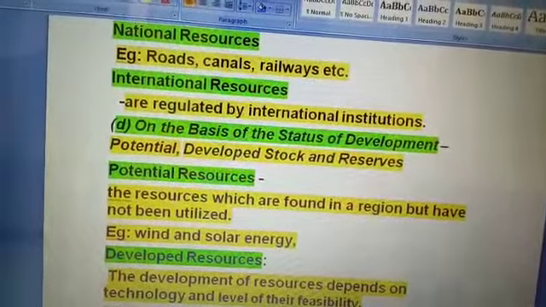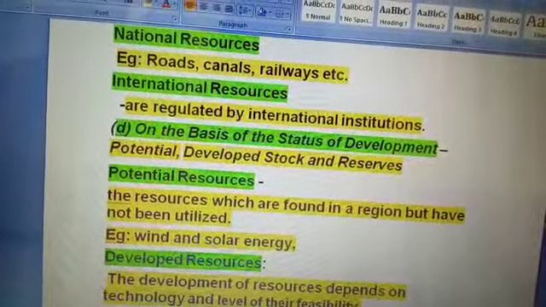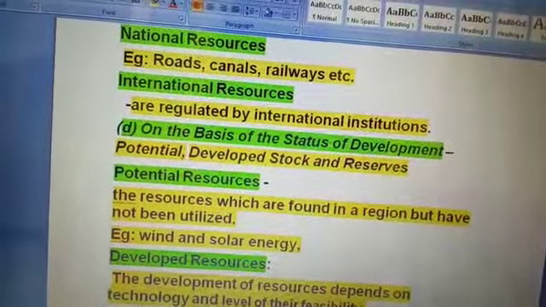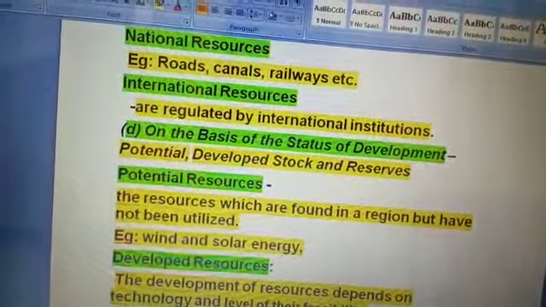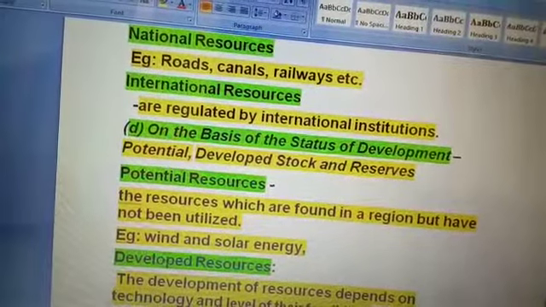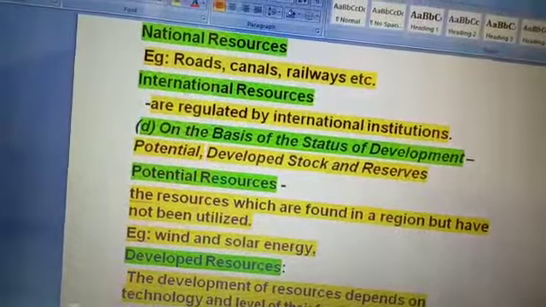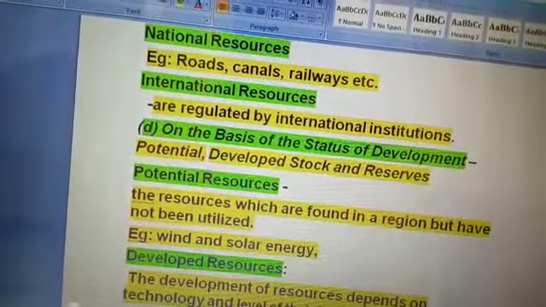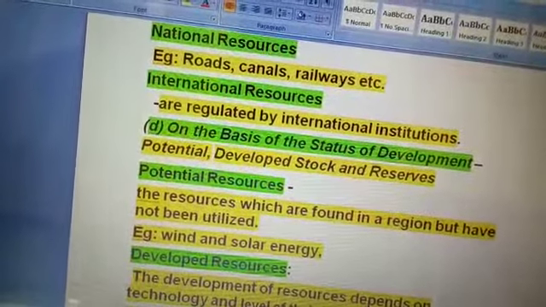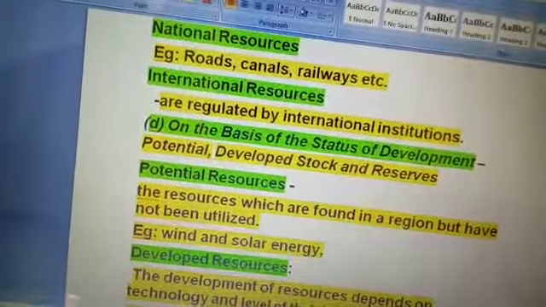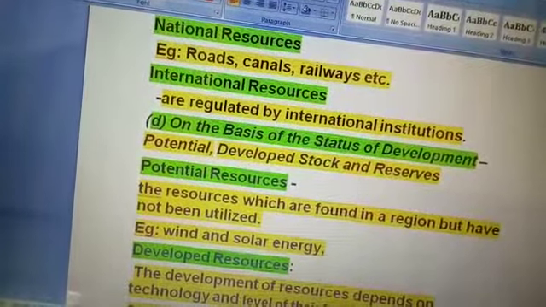The country has legal powers to acquire even private property for public goods. Both private property and public property are included in our nation. So they are all our national resources.